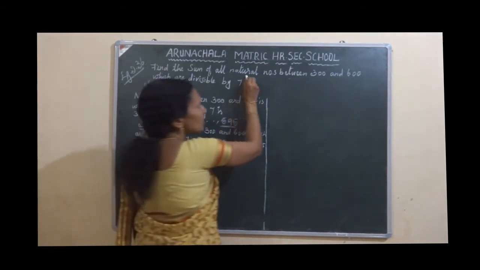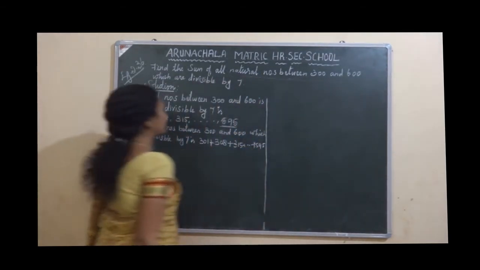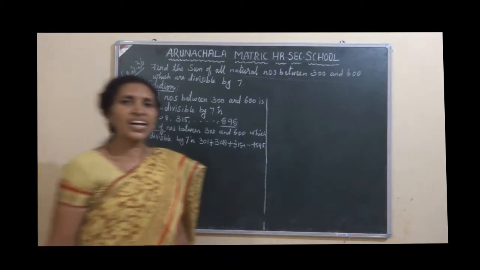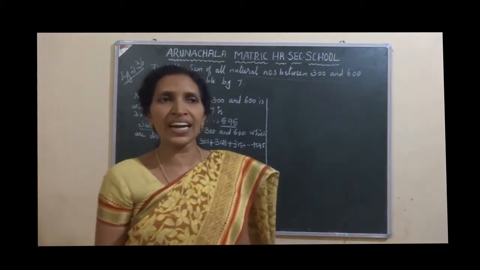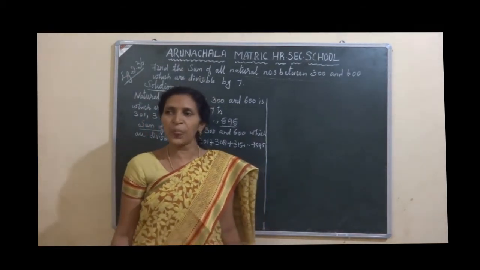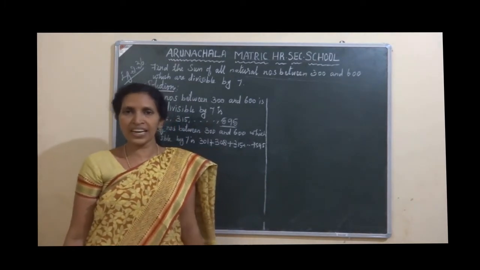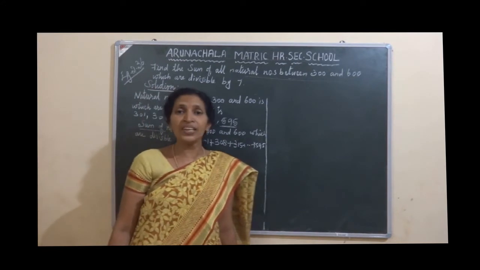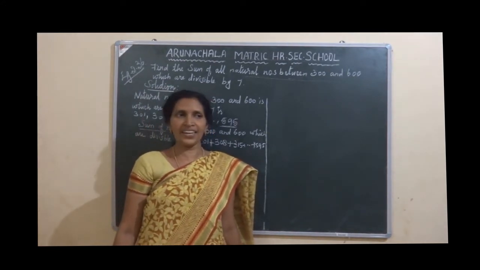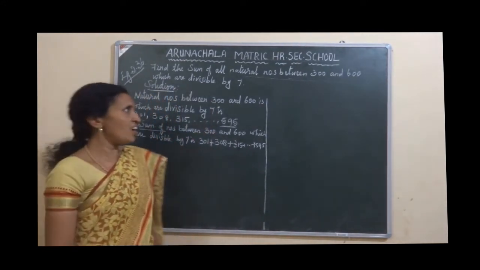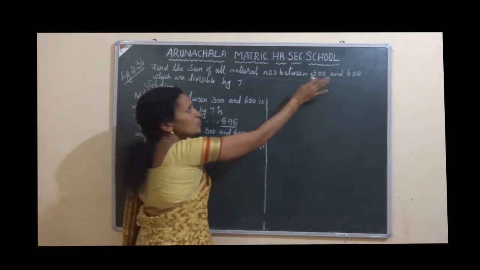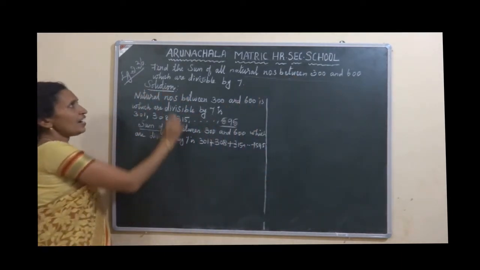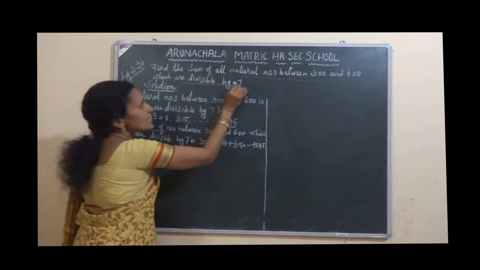Natural numbers between 300 and 600. What are the natural numbers between 300 and 600? Can you say 301, 302, 303, etc., up to 599. They asked natural numbers between 300 and 600 which are divisible by 7.